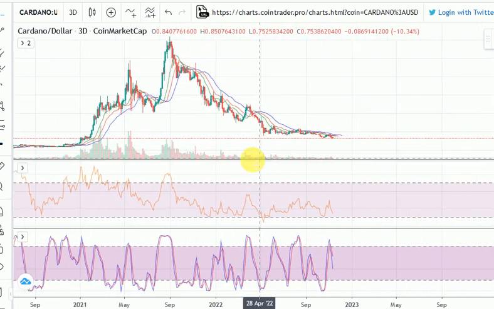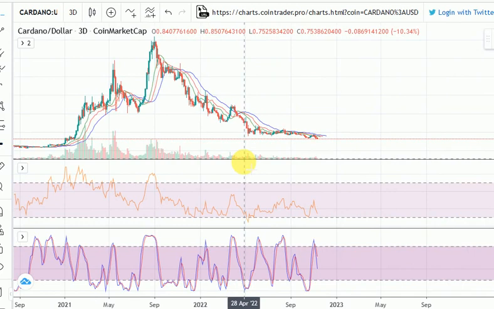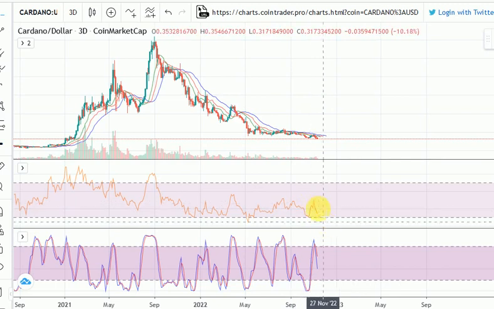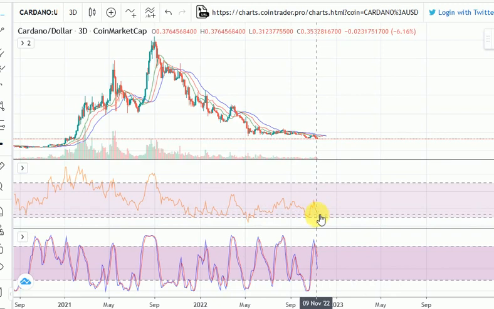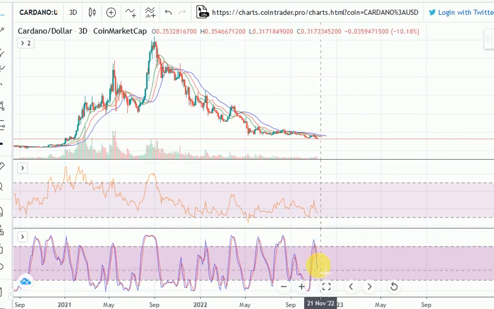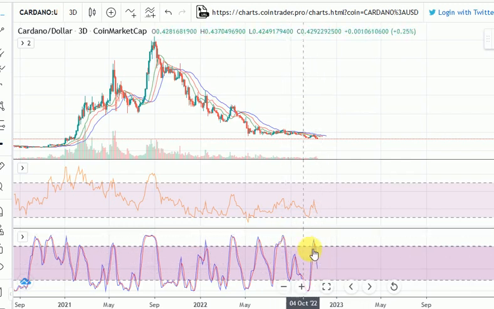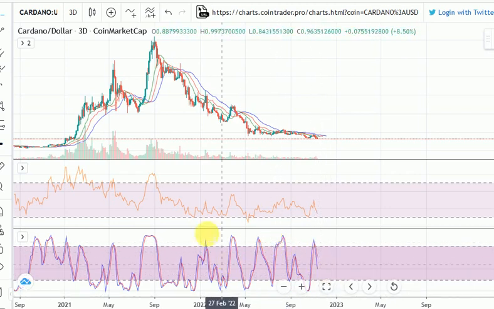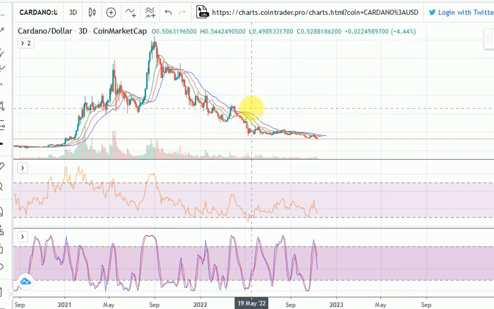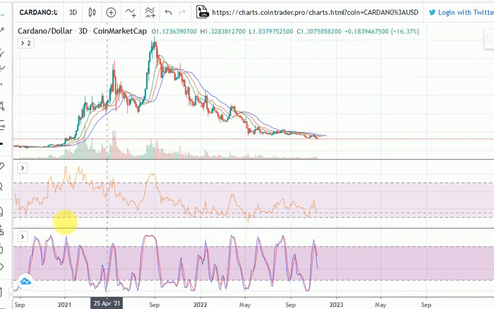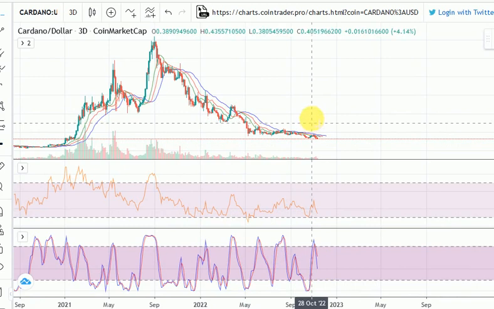If we pull up the indicators, they suggest that we should go down more. So probably we should see the price of Cardano come down a bit in the next few days. Same thing on the stochastic. We have a bearish divergence. This is a bearish divergence, and so probably we should see price move down a bit. The stochastic follows the price action, and that is why we love to use both the RSI and the stochastic for confirmation.